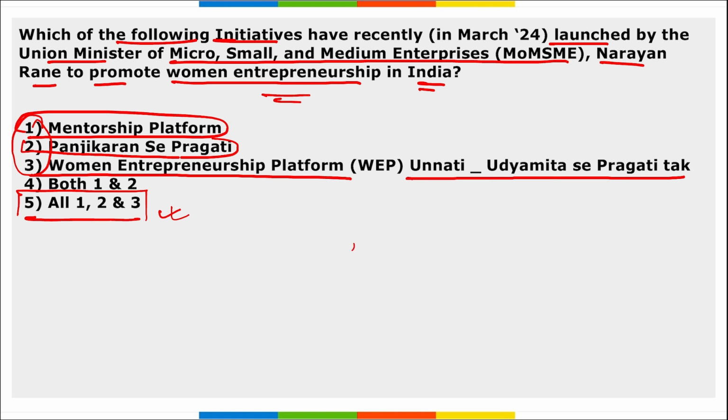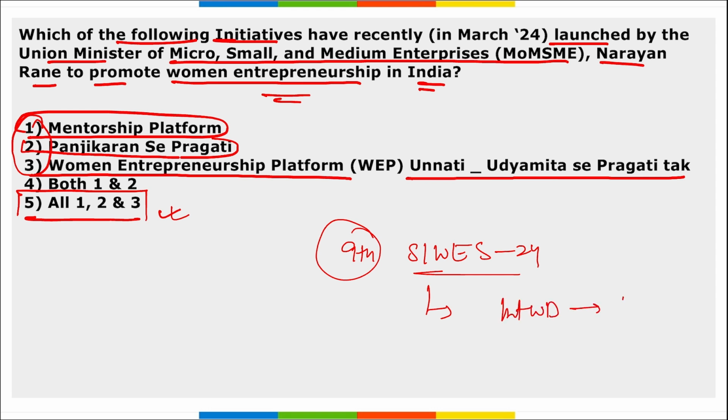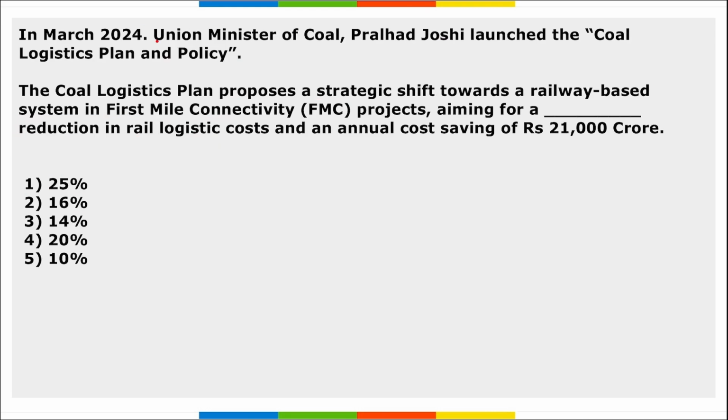Also remember, there was the 9th Shakti International Women Entrepreneurs Summit 24. Where was this held? This is an annual conference. This was held during International Women's Day that is observed on 8th of March. Right? Next, in March, Union Minister of Coal Prahlad Joshi launched the Coal Logistic Plan and Policy.